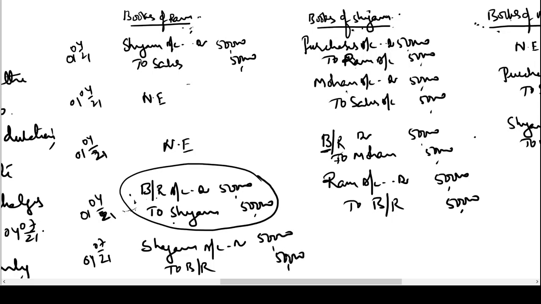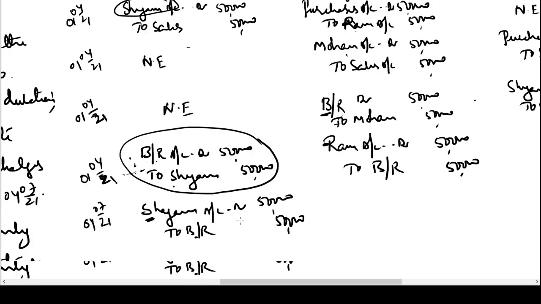Now let us try to understand. When Ram sold goods on credit to Shyam, he showed Shyam as a debtor. When he received the bill, Shyam account was credited. That means after these two entries in the books of Ram, no money was due from Shyam. That means Shyam account was settled. But that was settled based on the assumption that the bill will become money on the due date. That has not happened. So now by passing this journal entry, Shyam is restated to the original position of being a debtor, and bills receivable account is reversed in the books of Ram.